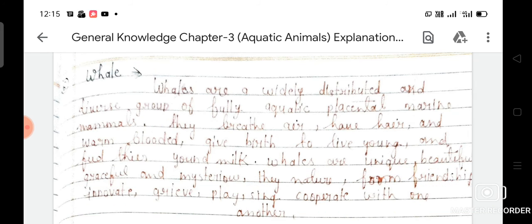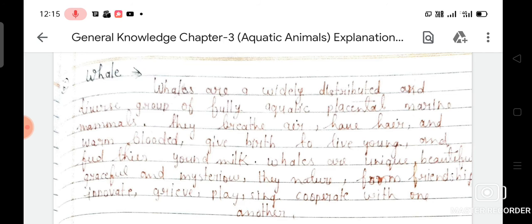So dear students, now again we are going to read about whales. Whales are a widely distributed and diverse group of fully aquatic mammals.